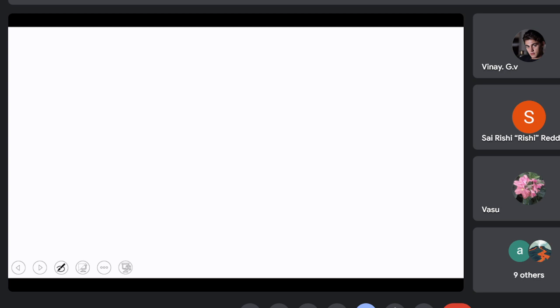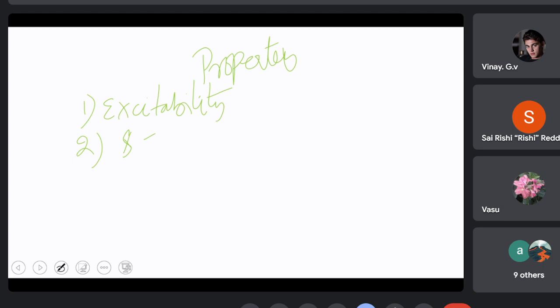Okay, and coming to the neuron, it has certain properties. The first property that we have just heard is excitability. A neuron or a muscle, both are excitable. Given a stimulus, they can be excited. And what kind of stimulus do they have to be given?